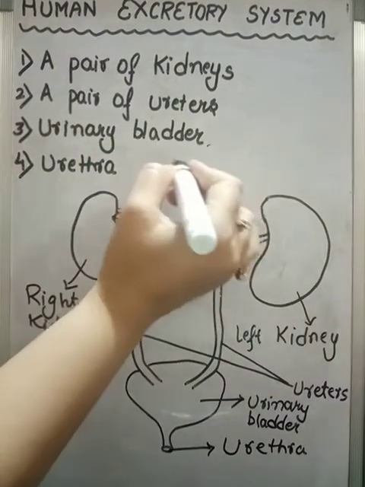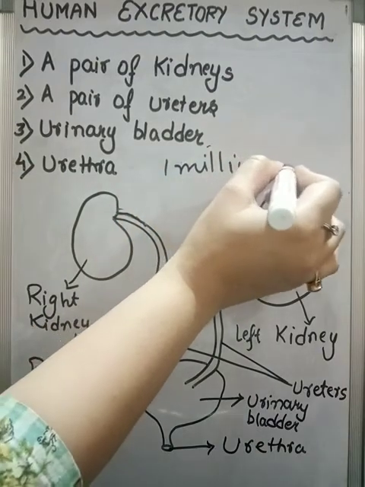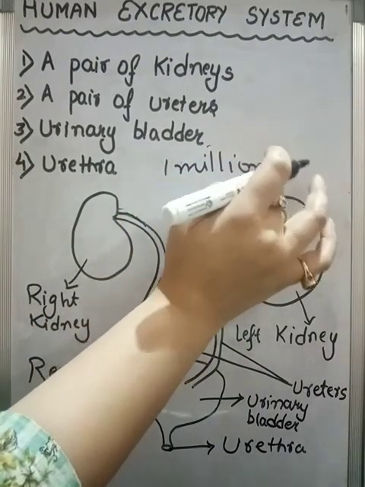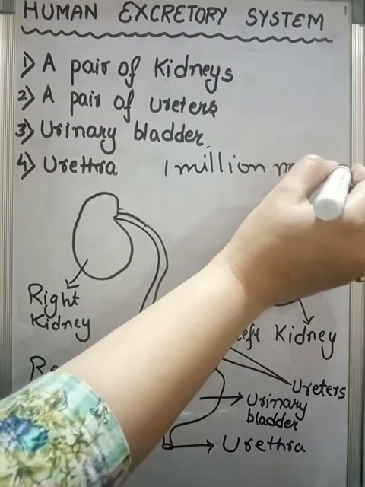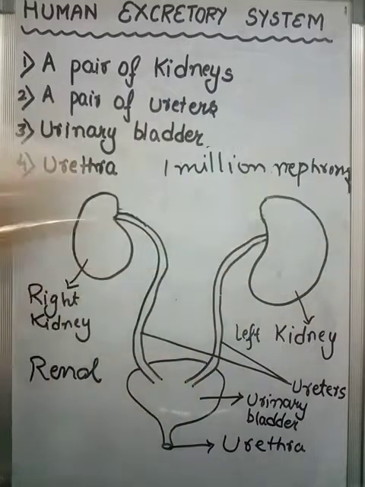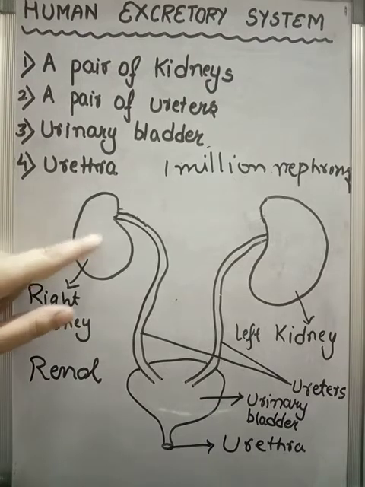Nephrons are the structural and functional units of kidneys. It is the nephron that helps in the filtration of blood, but I'll take that topic in my next lecture. So 1 million nephrons are responsible for the filtration of blood inside these kidneys.